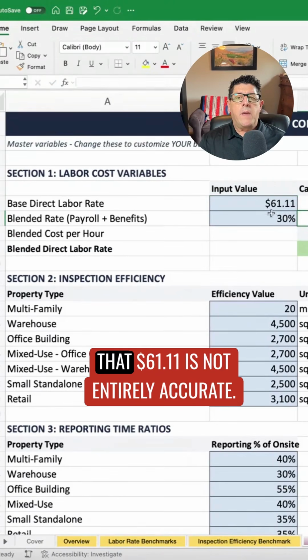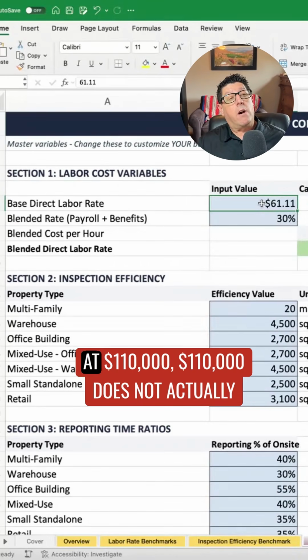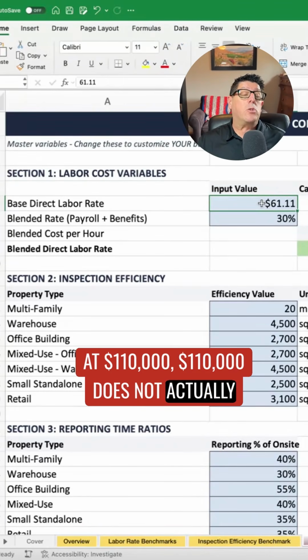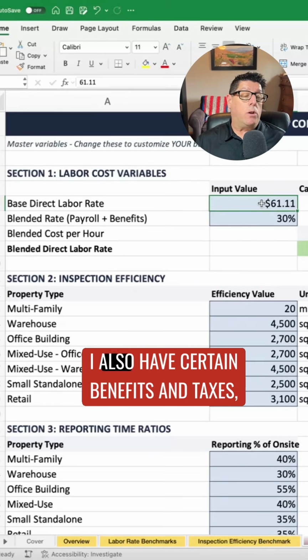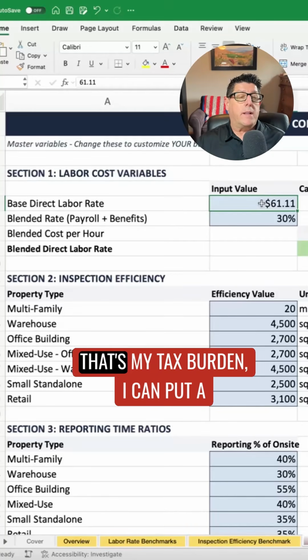$61.11. That $61.11 is not entirely accurate. While that is my equivalent per hour at $110,000, $110,000 does not actually represent 100% of my salaried base. I also have certain benefits and taxes, whether that's my insurance or my tax burden. I can put a percentage here.